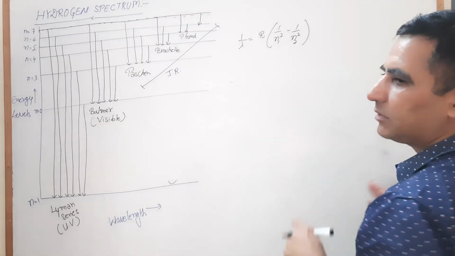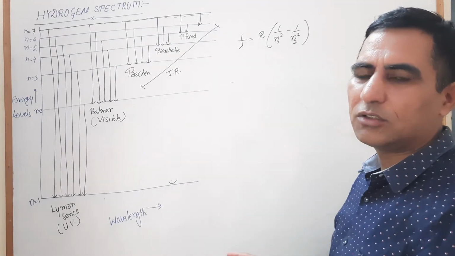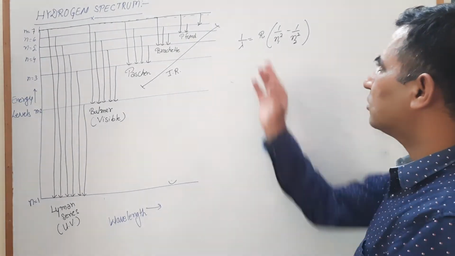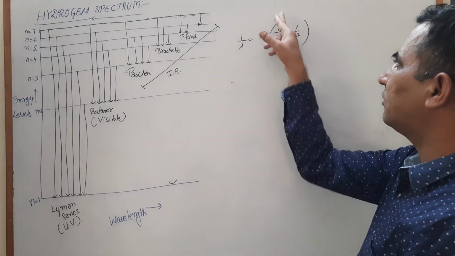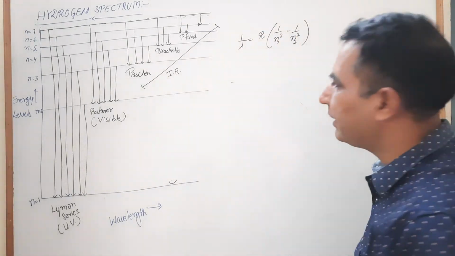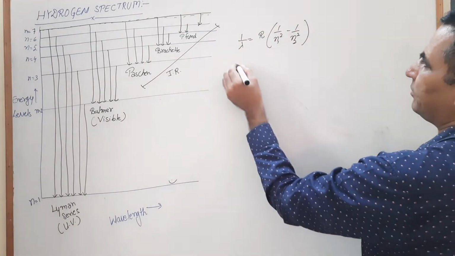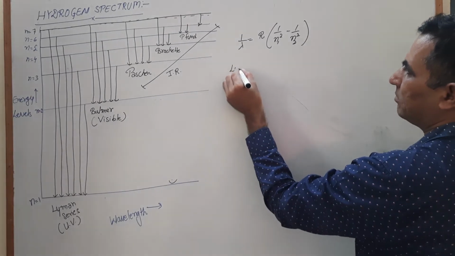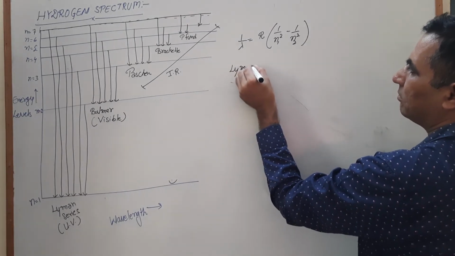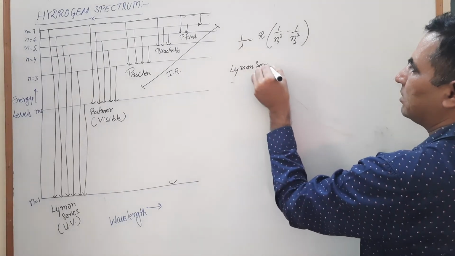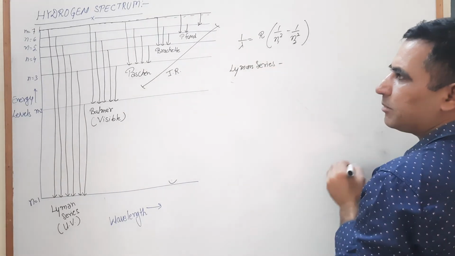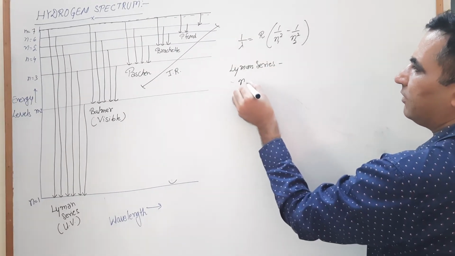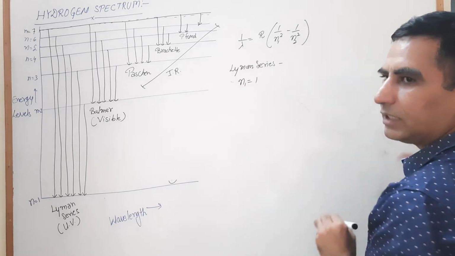For the hydrogen atom the value of Z is 1, so Z square is equals to 1. So 1 upon lambda is equals to R 1 upon n1 square minus 1 upon n2 square. Let's discuss the Lyman series. For the Lyman series, the value of n1 is fixed, that is 1.